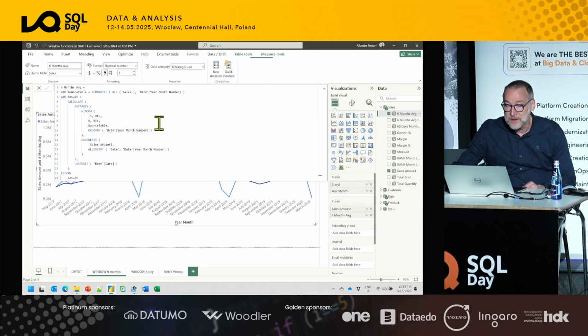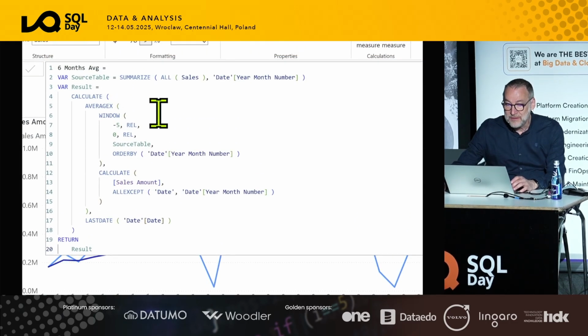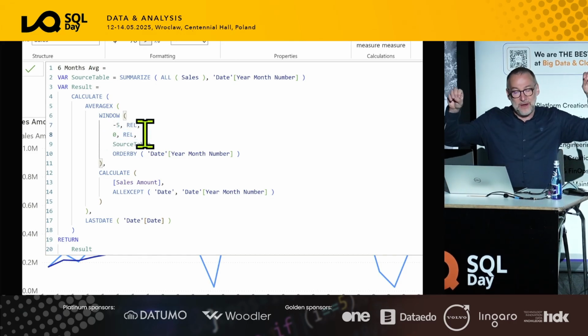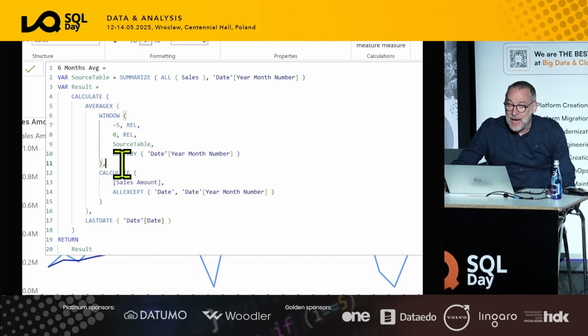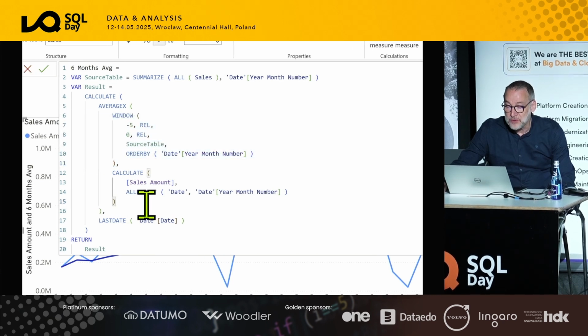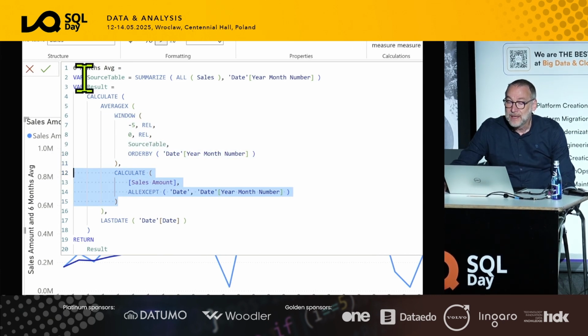Whereas here, this 6-month average is much simpler to use. This is computing a 6-month average. So it's ordering by year-month number, going -5 relative to 0 relative. So it's a window that goes from -5 to 0. And out of this, I compute the average of the sales amount.